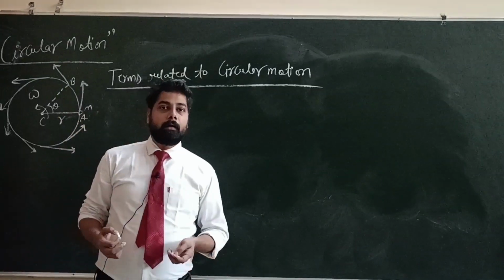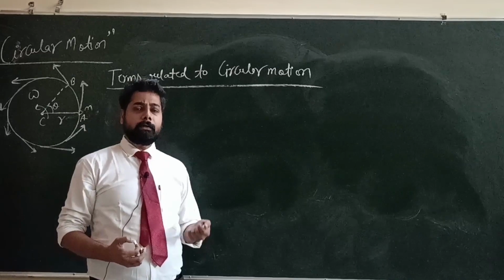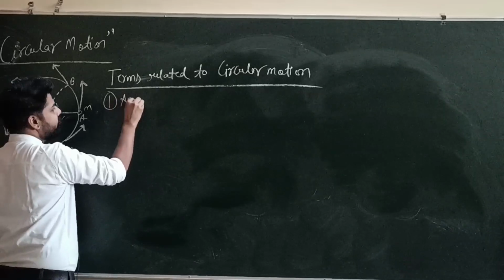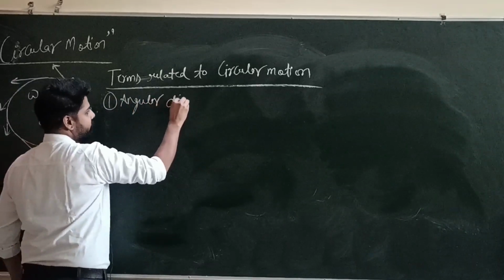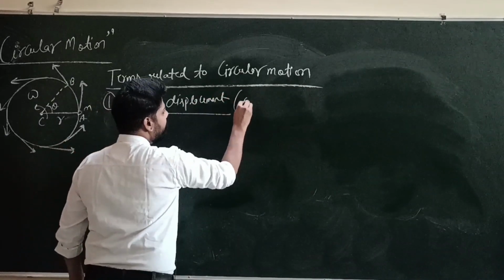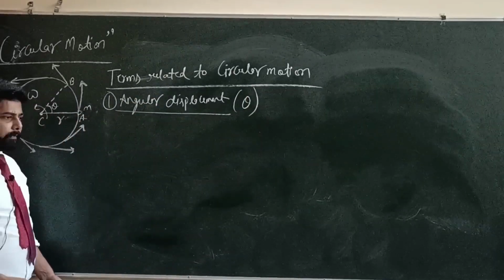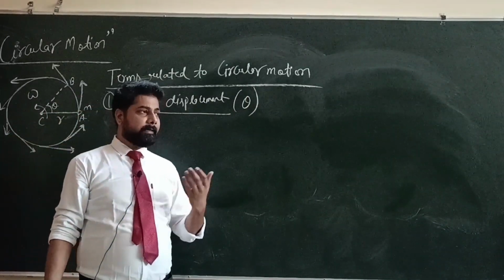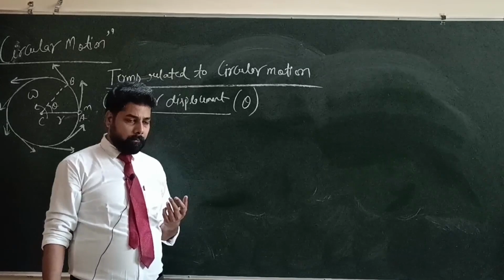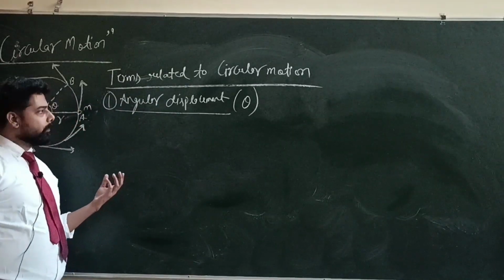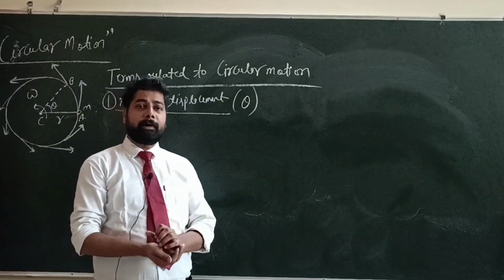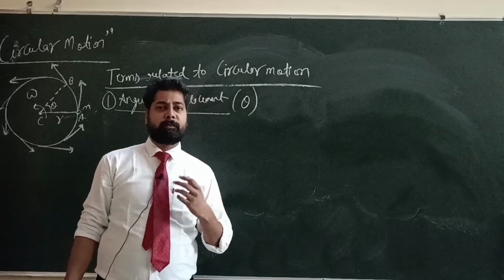Now we will discuss some terms related to circular motions. First of all, we will discuss the angular displacement. The angular displacement is denoted by theta. We know that when we studied rectilinear motion, displacement is the shortest path between the initial and final position. But in circular motion or rotational motion, the displacement of a body in terms of angle is called angular displacement.